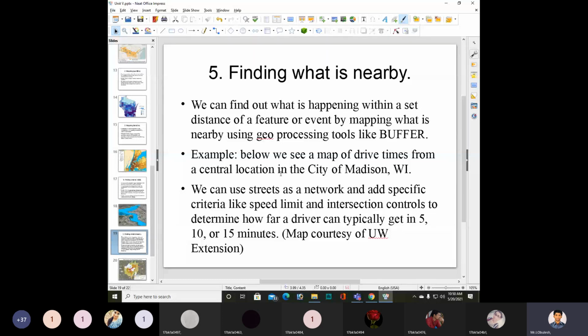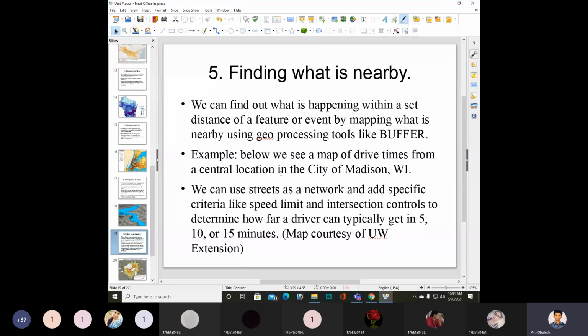How far a driver can typically get in 5, 10 or 15 minutes. This will be mapped courtesy of UW Extension.